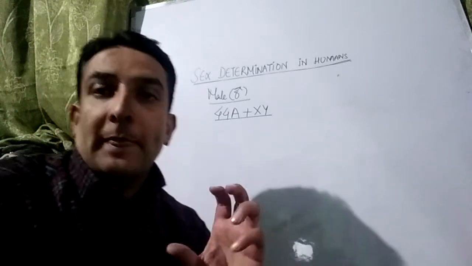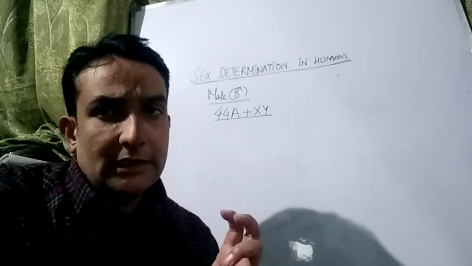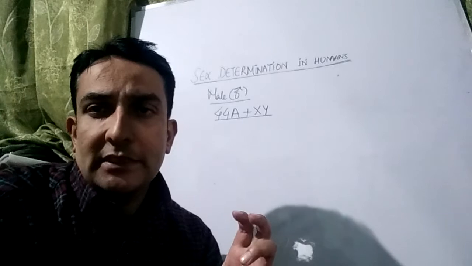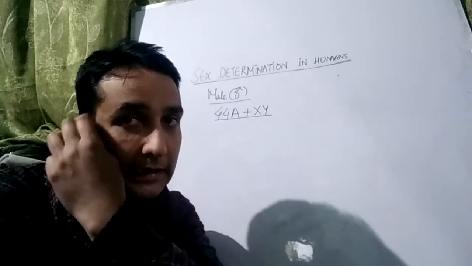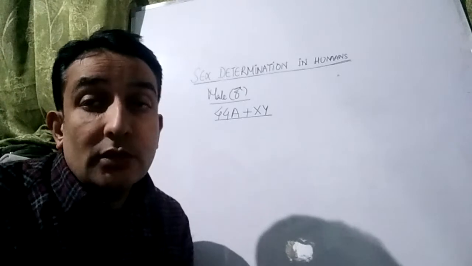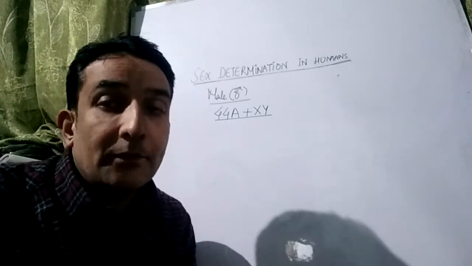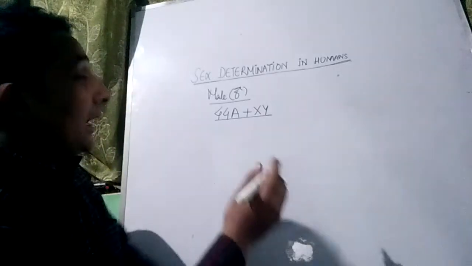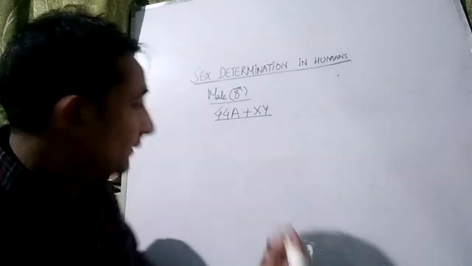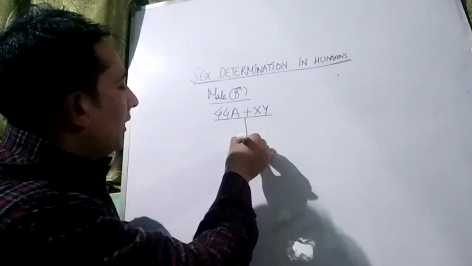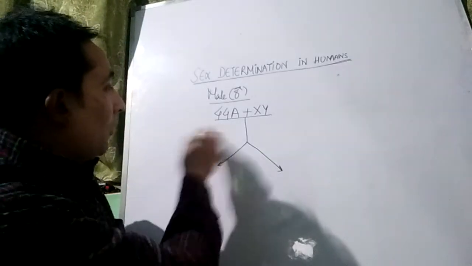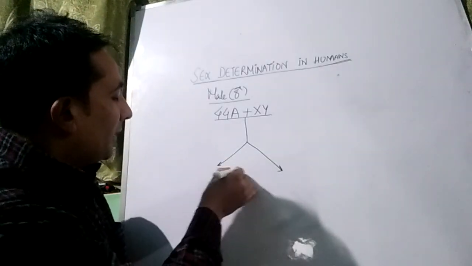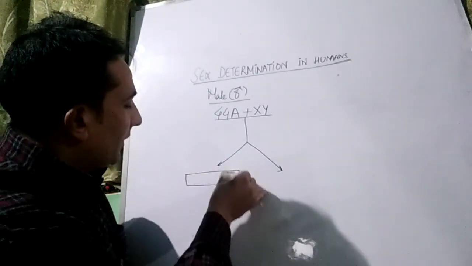Now, inside the testicles or testes, the process of spermatogenesis begins, that means gametogenesis begins, and the sperms are formed. Meiosis occurs during spermatogenesis, and the chromosome number is halved. Now, I will tell you like this. For example, over here, one sperm is formed. We will represent the chromosomal formula of the sperm like this.